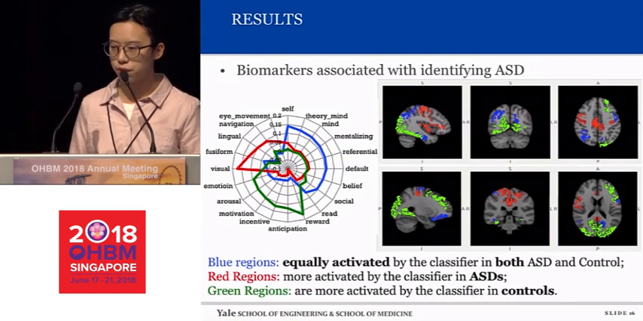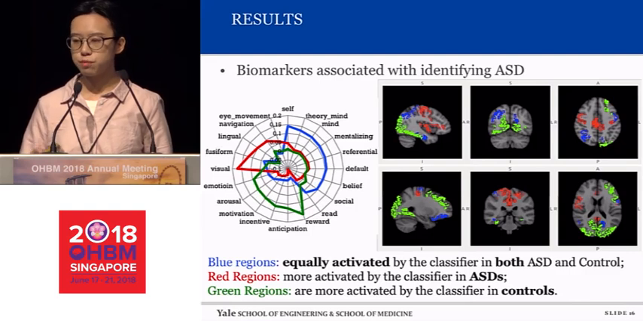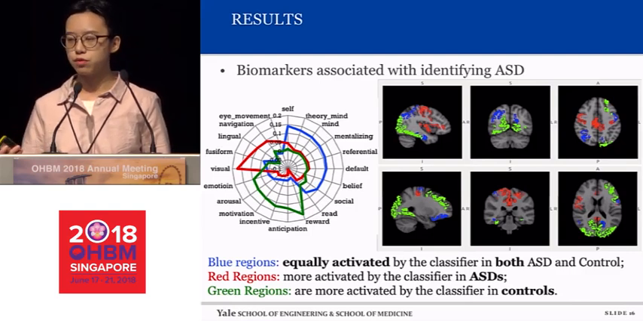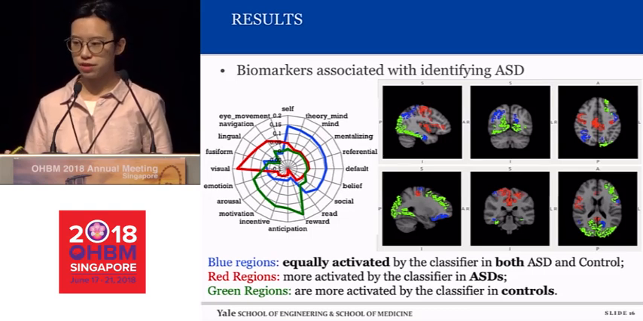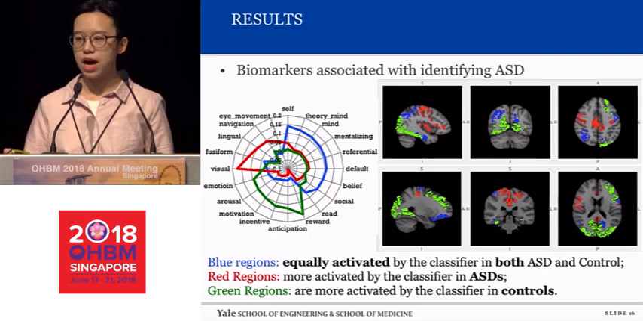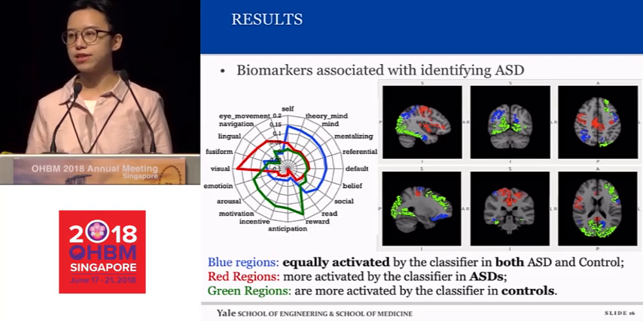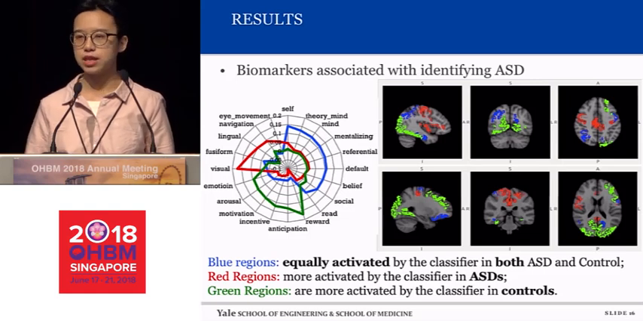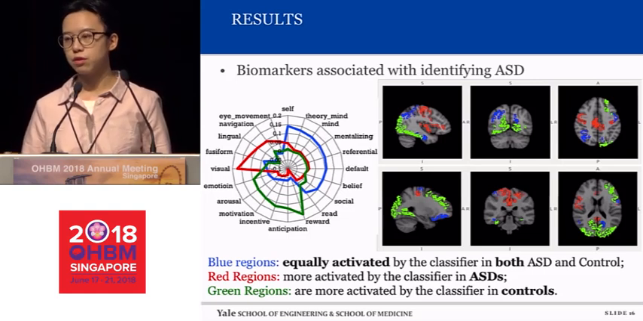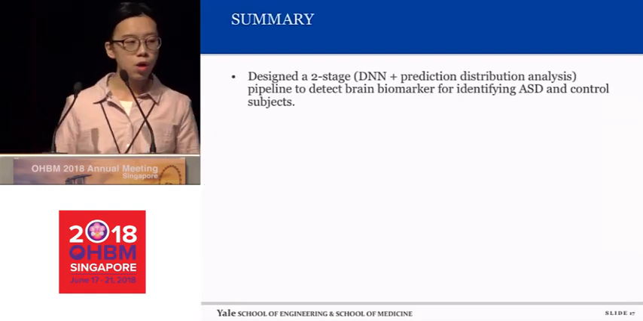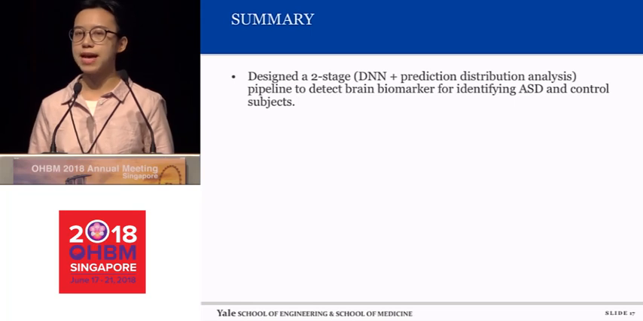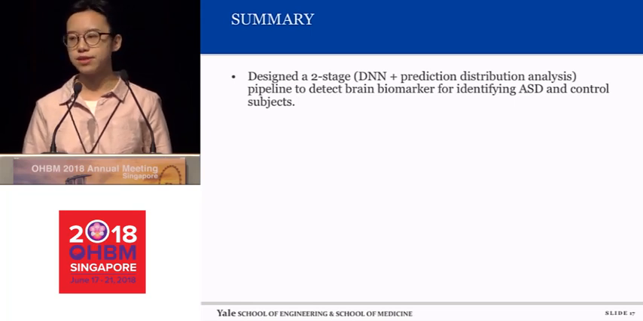And here's the result we found. For the blue regions, which means they are important for both groups, we found that these regions are significantly related to executive function and attention. And for the red regions, which are associated with identifying ASD, we found these regions are associated with emotion. And for the green regions, which are associated with identifying control, we found most of the regions are visual-related regions.